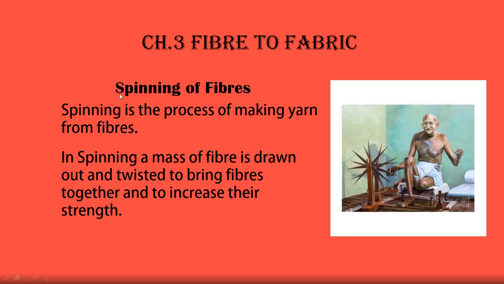So students, let's understand about spinning of fibers. You can see Gandhiji doing spinning here with the charkha. Spinning is the process of making yarn from fibers. The yarn or thread that you see is made from the fibers by the process of spinning. In spinning, a mass of fiber is drawn out and twisted to bring the fibers together and to increase their strength. It's drawn out and twisted by hand or by some machine, and then it increases the strength.